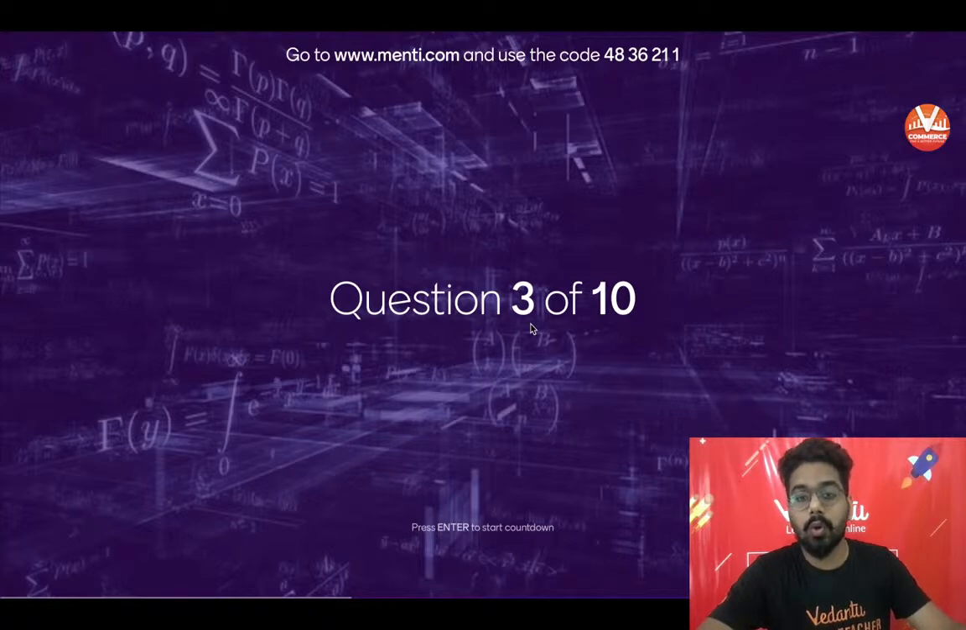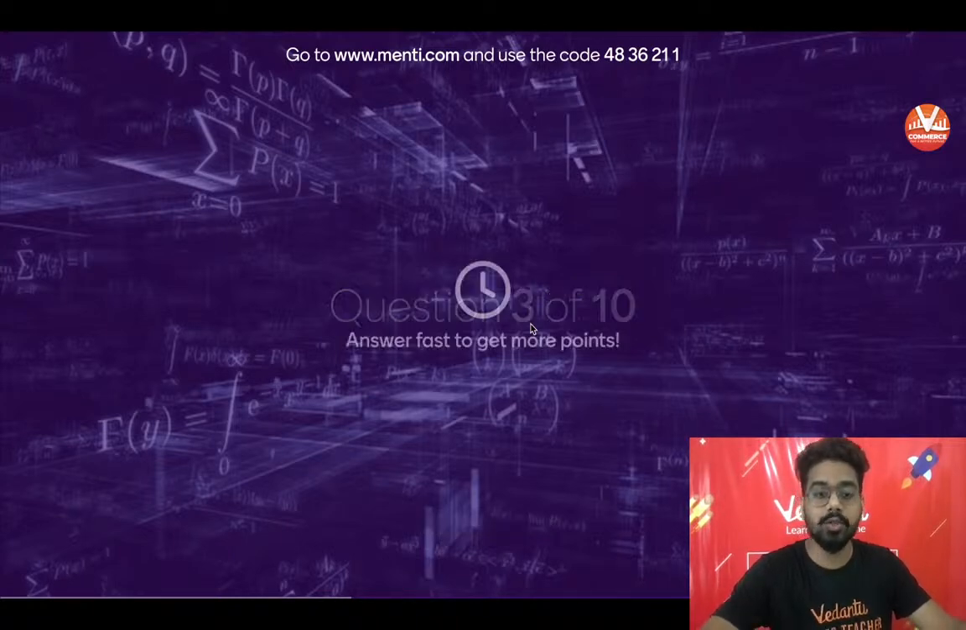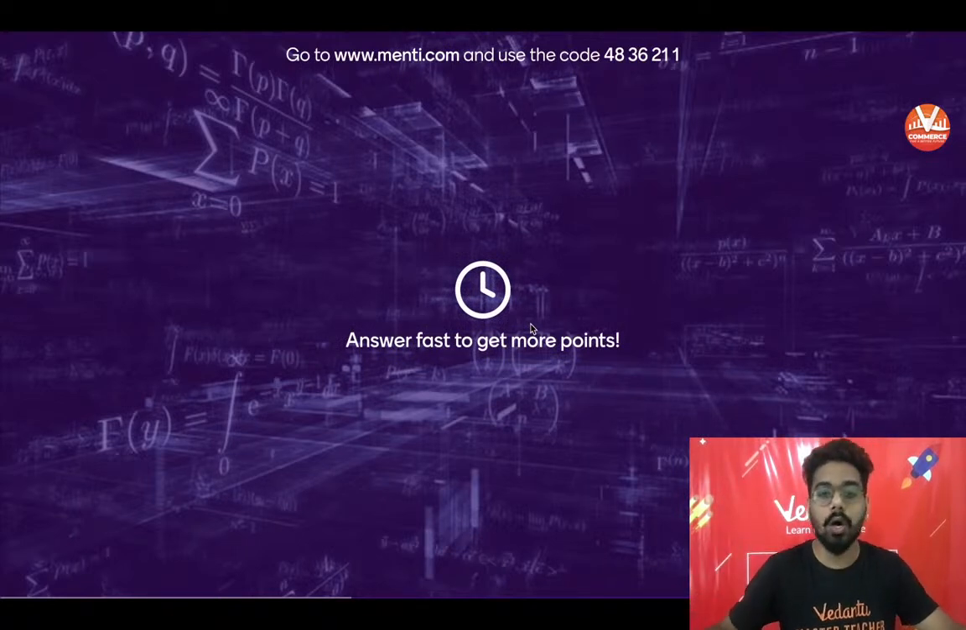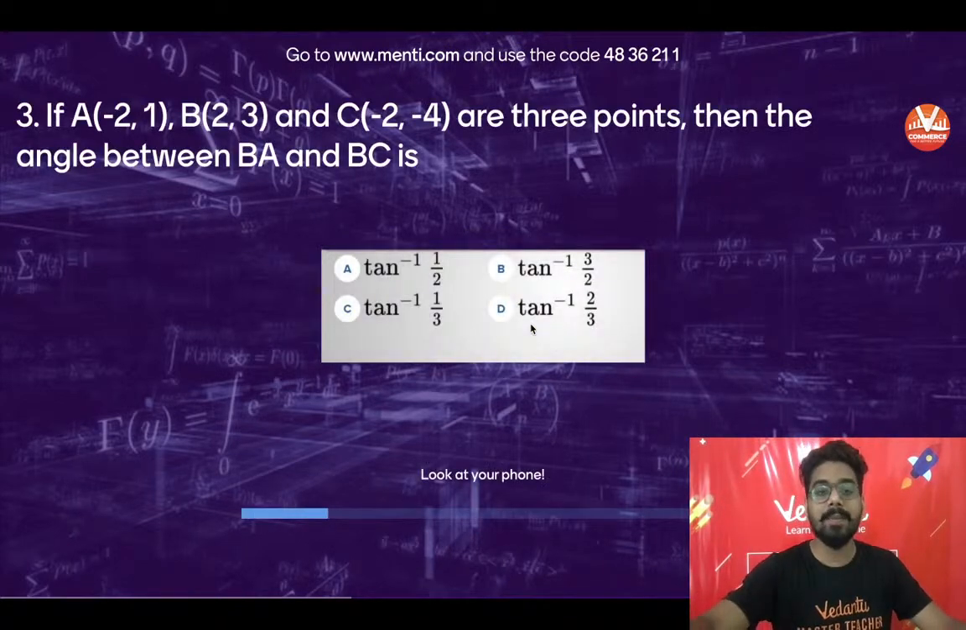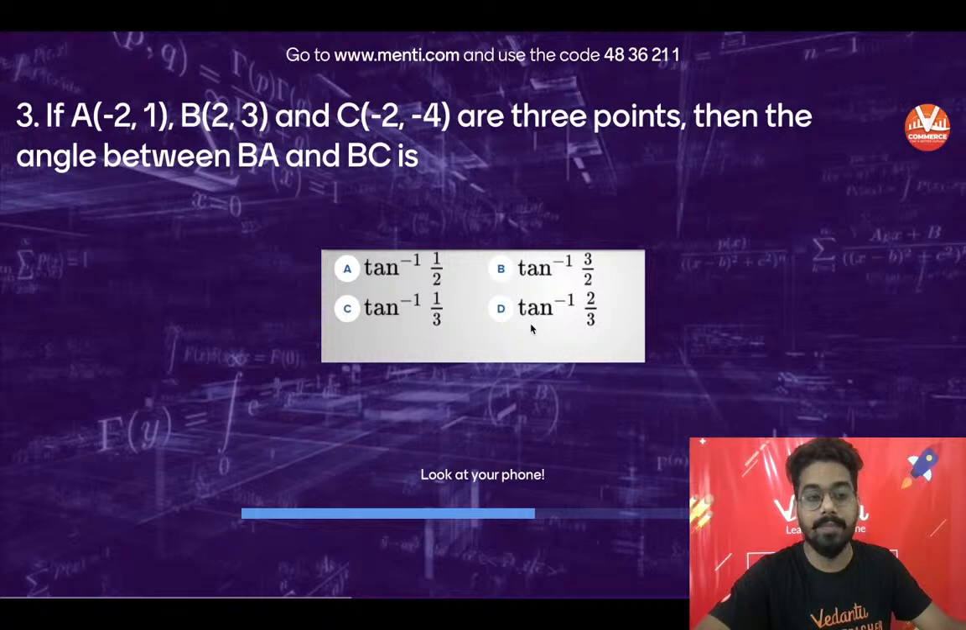Those who do not know the code, it's 483621. You will use Mentimeter, menti.com. There you will be asked the code 483621. The question number 3 is on your screen, the third question in front of you.